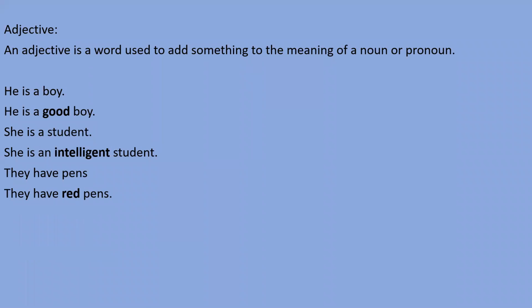And if I say they have red pens, red is also an adjective because this word red gives extra information about the pens. Rahul is intelligent. Rahul is a name and intelligent is the adjective because it is describing Rahul. So I can say this sentence in this way also: Rahul is an intelligent boy.